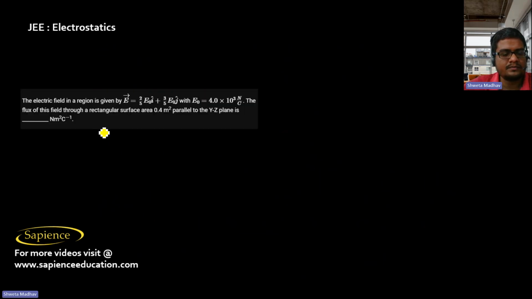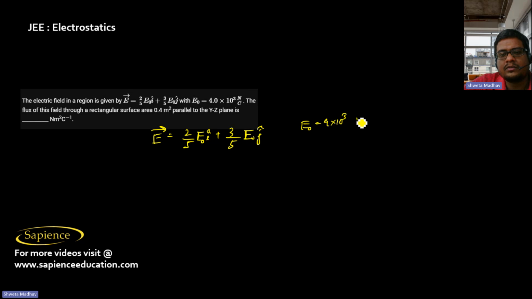Then here it is. The electric field in a region is given by E vector equal to 2 by 5 E naught I cap plus 3 by 5 E naught J cap, where E naught is given as 4 into 10 power 3 Newton per coulomb.